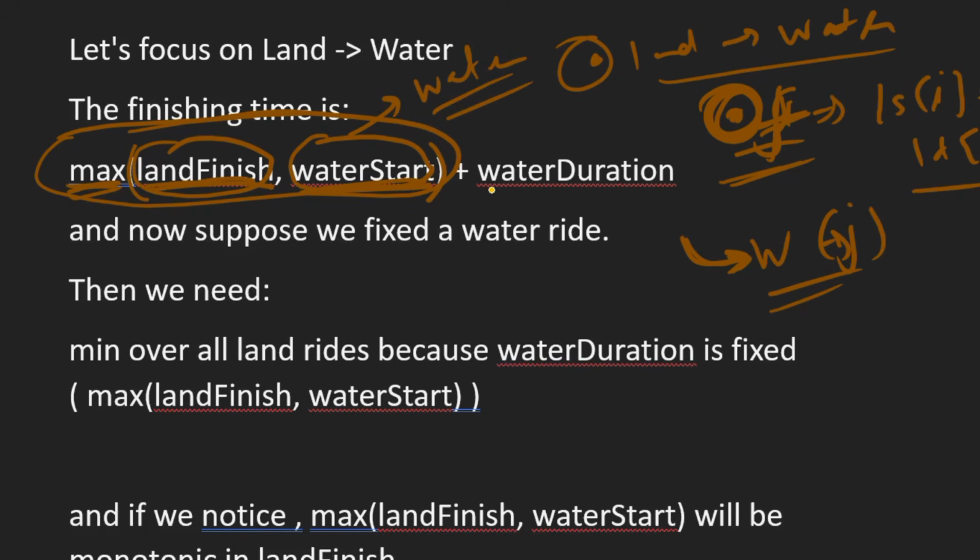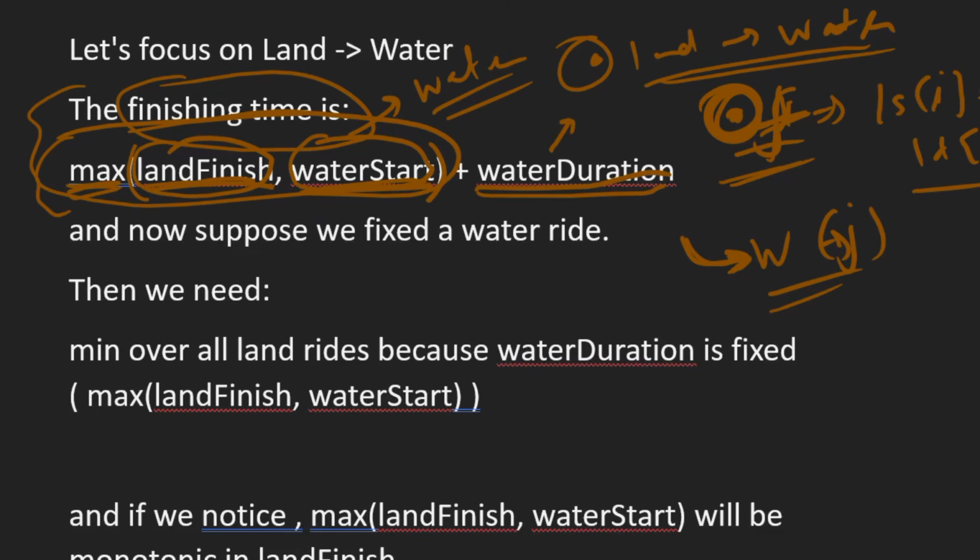And now what is the duration of the water ride? So we have boarded at this value, plus the water duration. This will give us the finishing time of the land ride plus the water ride, right? So this is the formula.